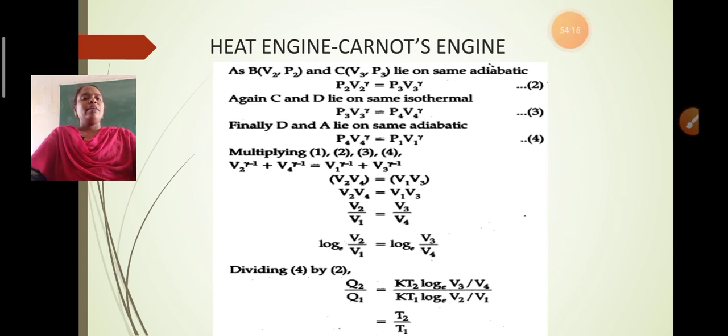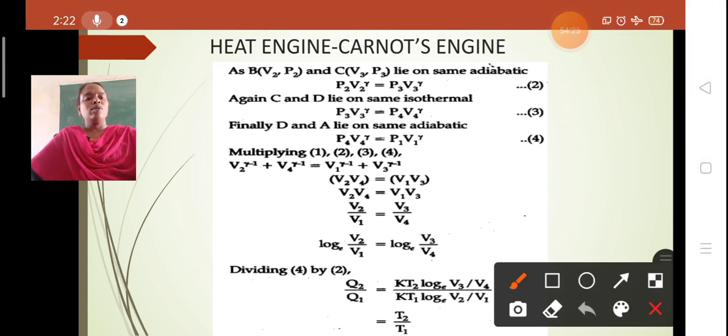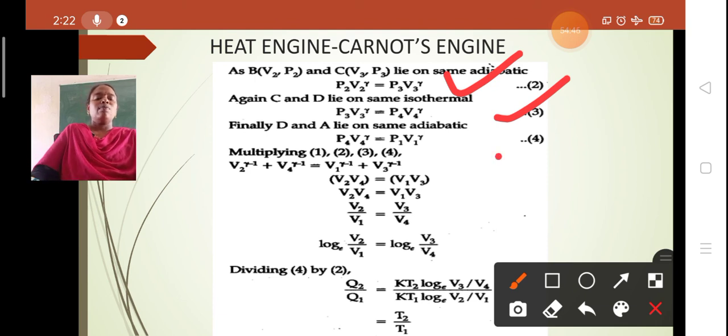At point B we observe the state P2 V2, and at point C the state P3 V3, which lie on the same adiabatic. We have the equation P2 V2 power gamma is equal to P3 V3 power gamma, which is a constant. Similarly, points C and D lie on the same curve, so P3 V3 power gamma is equal to P4 V4 power gamma, and finally D and A lie on the same isothermal, so P3 V3 is equal to P4 V4.